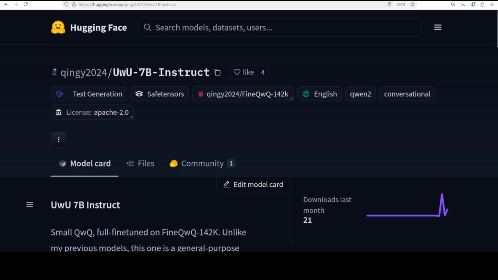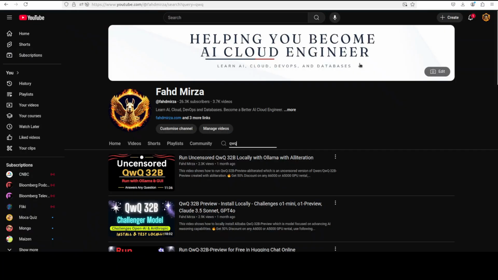I'm very excited to share with you this new model, UwU 7 billion Instruct. If this model is immediately reminding you of models like QWQ and QVQ, then you are not far off. This model UwU is a smaller thinking version of QWQ. If you don't know what the QWQ model is, please go to my channel and search for QWQ, and I'm more than sure you will be pleasantly surprised.